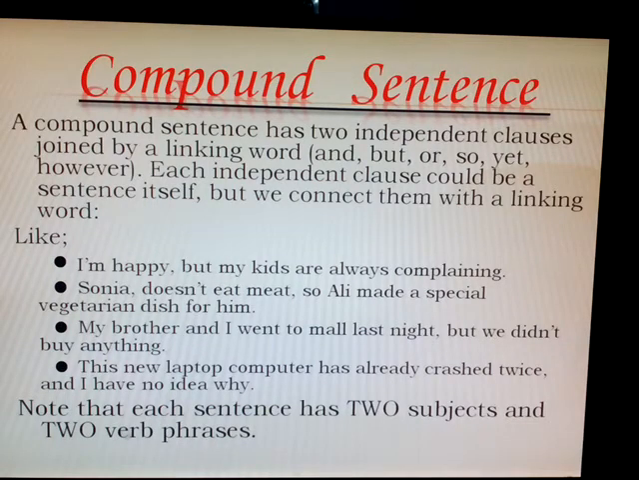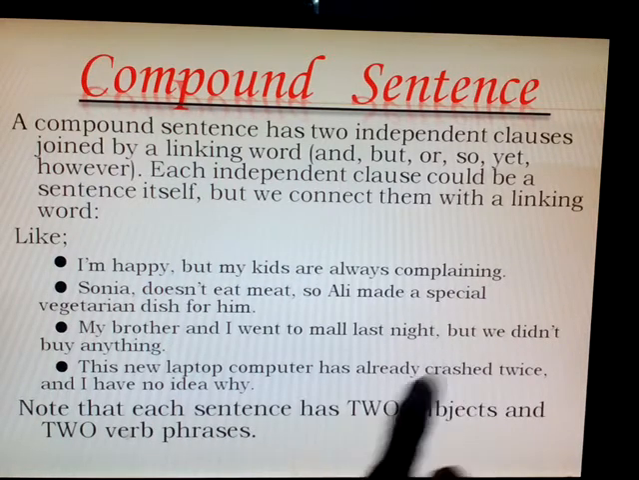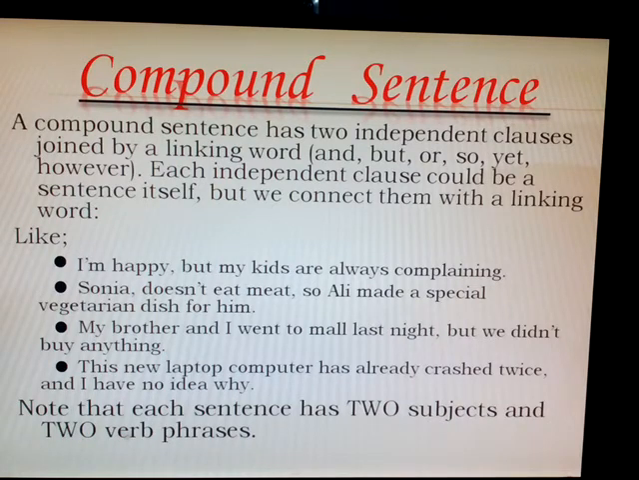Then in the third sentence, my brother and I went to the mall last night, but we didn't buy anything. You remember in simple sentences we said my brother and I went to the mall last night. Now here, with this independent clause we are using another independent clause, that is, we didn't buy anything. We didn't buy anything is a simple sentence itself. But when two independent clauses are combined by the word but, we say my brother and I went to the mall last night, but we didn't buy anything. By combining two independent clauses, we make it a compound sentence.